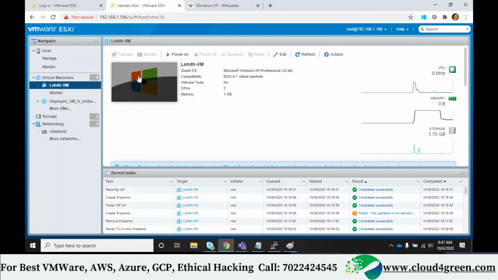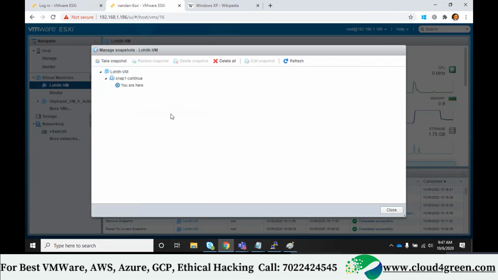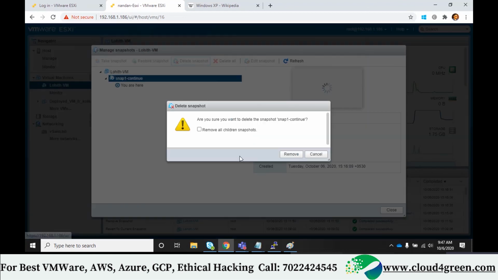So now I have added a new device. I told you, you can make changes within the OS or outside the OS. Right click, snapshot manager, manage snapshots. Here also the same option. That time you performed restore and delete. Now what you will do? You simply select and delete.